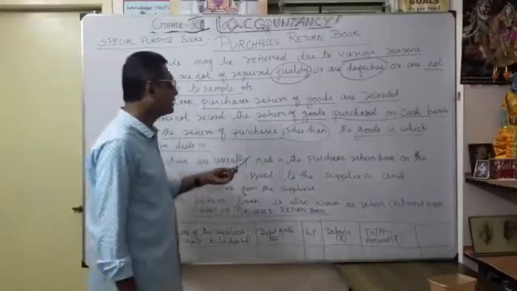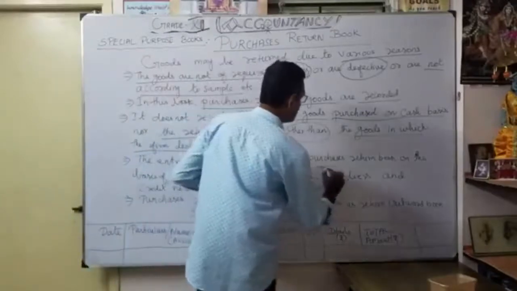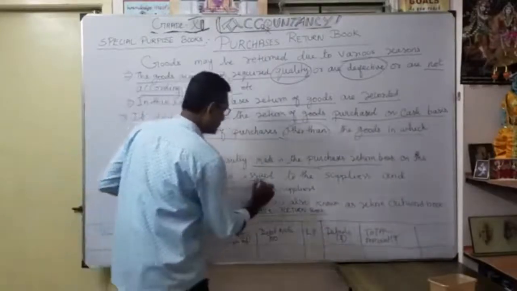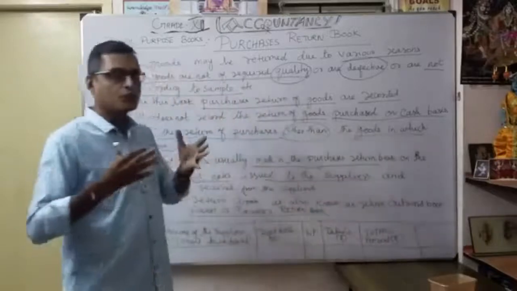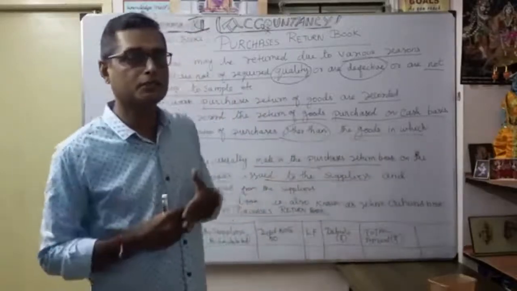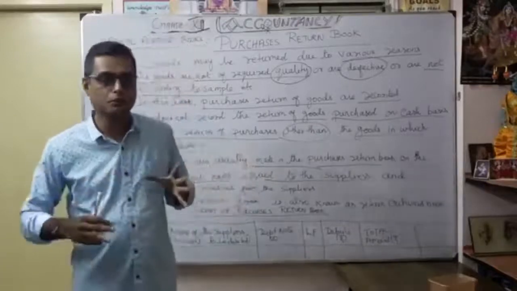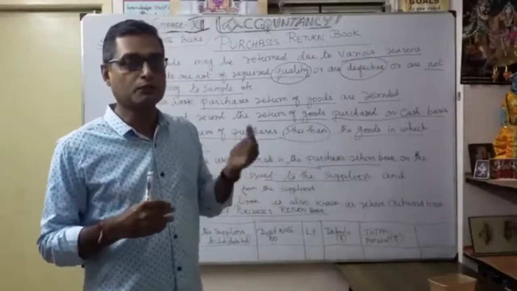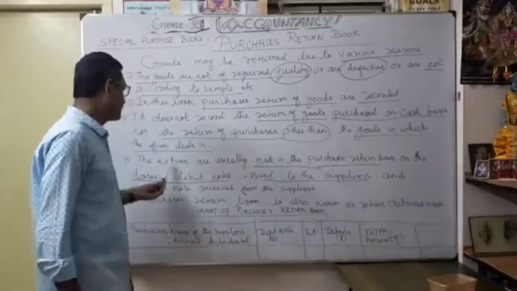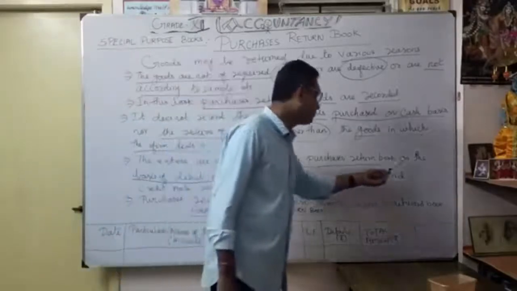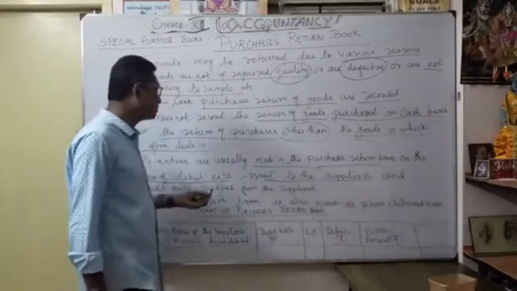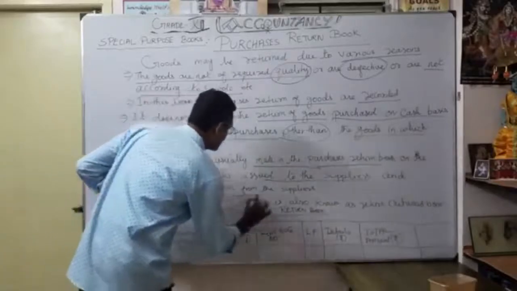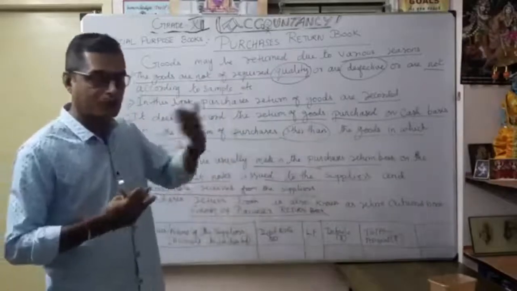Then the next very important point: the entries are usually made in the purchase return book on the basis of debit notes issued to the supplier. So you have to prepare a debit note. We have already seen the debit note as a source document, with its format and the description of the goods. So you issue the debit note, and based on the debit note you record in the purchase return book. Similarly, a credit note is issued by the supplier, so we can receive a credit note from the supplier side.